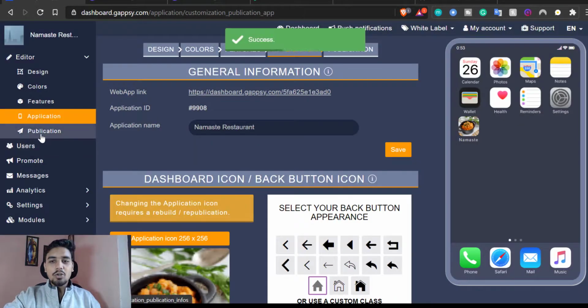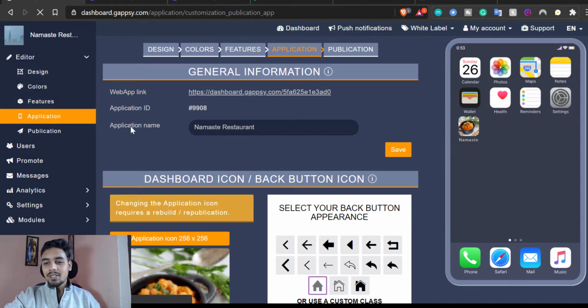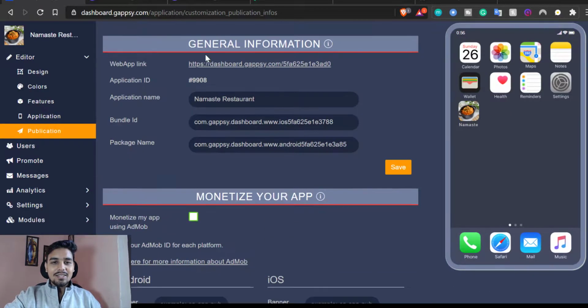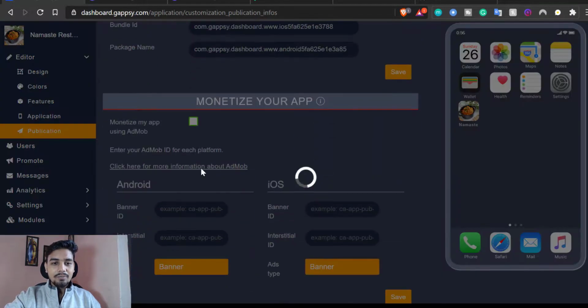And now we can go to publication. Okay, so you can actually see how easy it is, right? We haven't even spent 20 minutes so far. And then this is the general information about the app. So you can see this application name and bundle ID. Do not change it, very important. And there's this package name, okay? You want to save it right here.